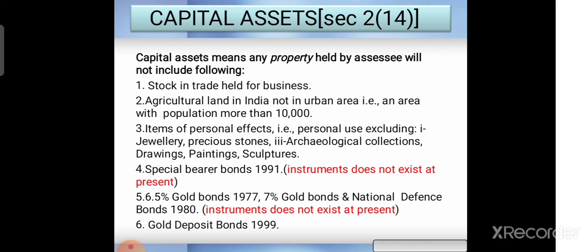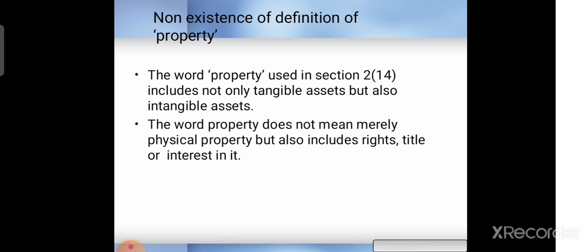Any other property, you may take a building, land, premises, office premises, any other capital assets or capital investments, those are capital assets. But the things in the six points we have seen are not capital assets.